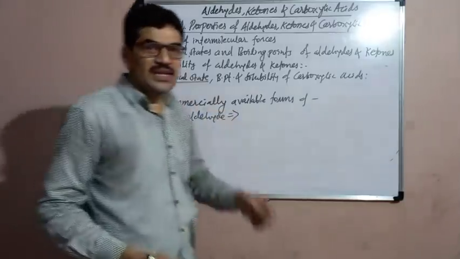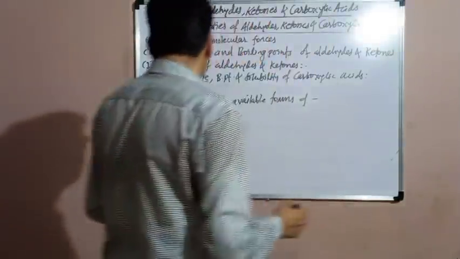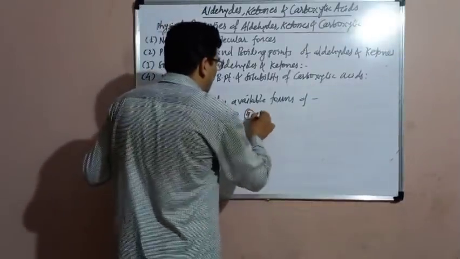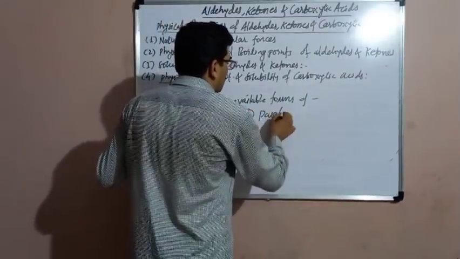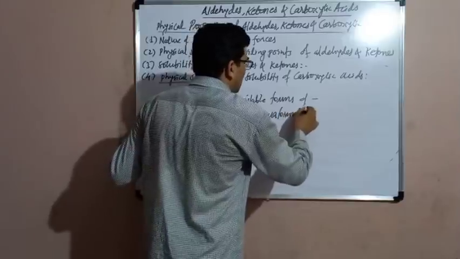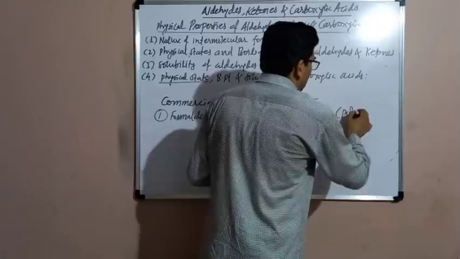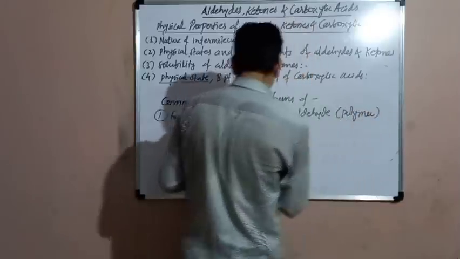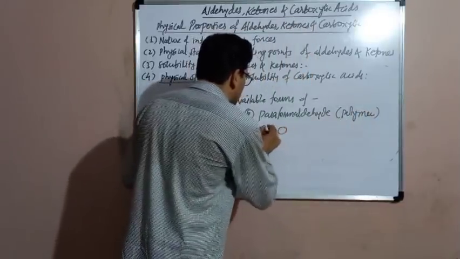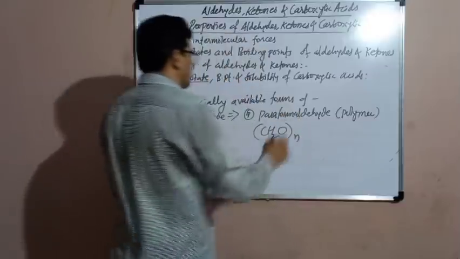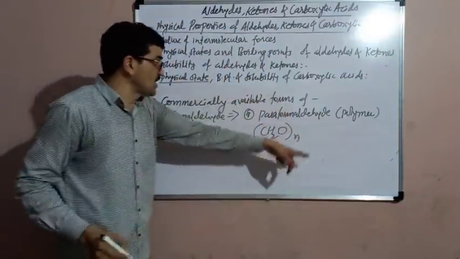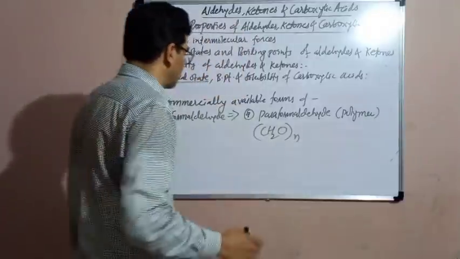Commercially, formaldehyde is available in the solid form such as paraformaldehyde. It is a polymer of formaldehyde. It may be represented as CH2O n times. Paraformaldehyde is a solid polymer of formaldehyde.